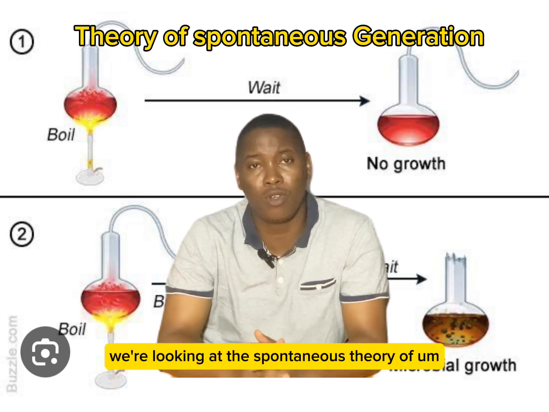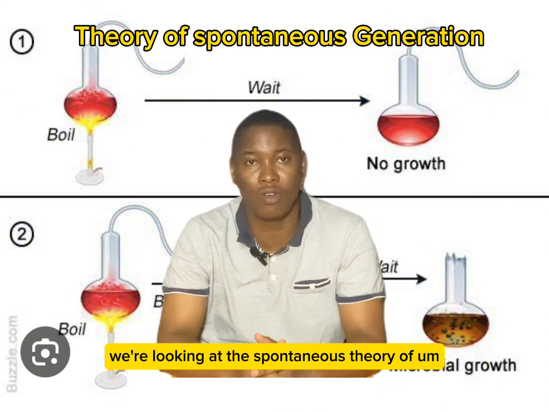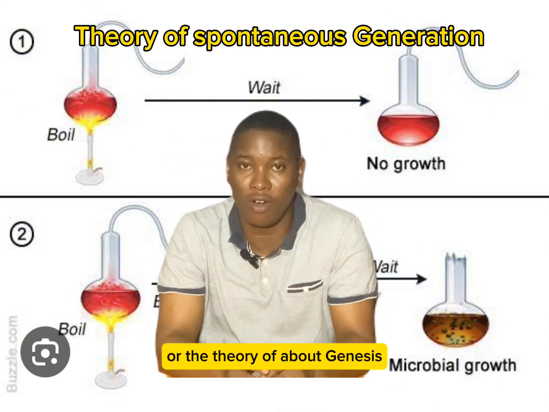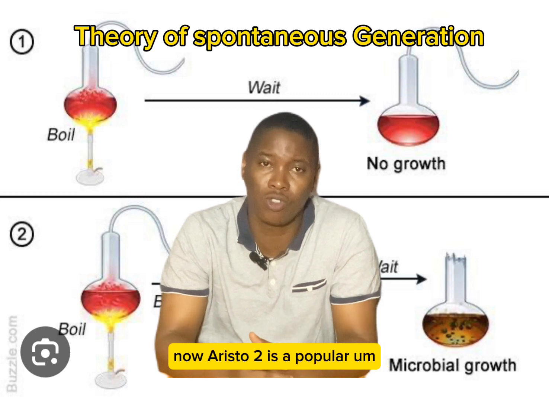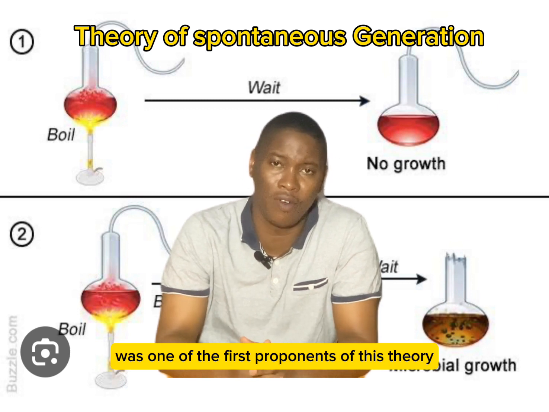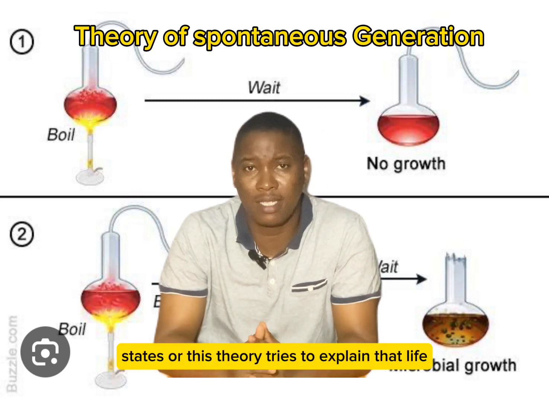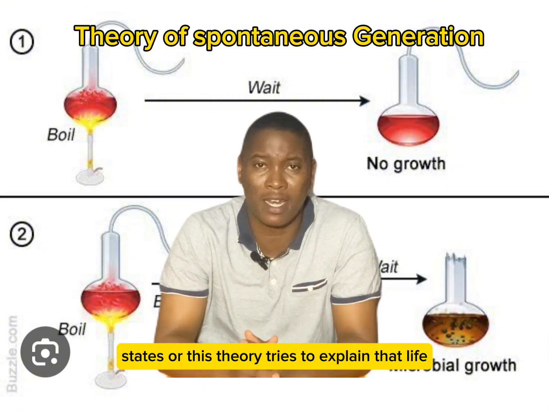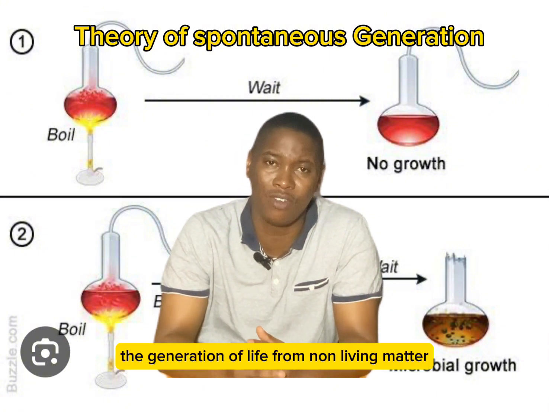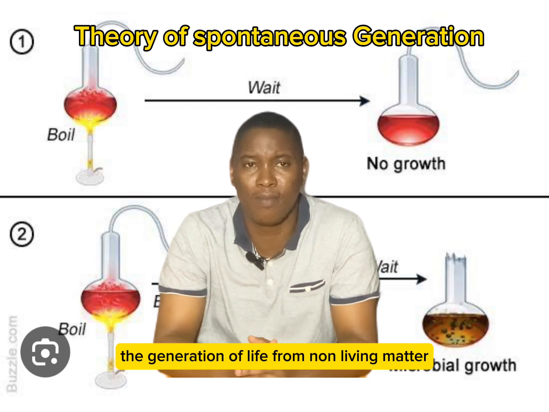But for this video, we'll be looking at the theory of spontaneous generation, or the theory of abiogenesis. Now, Aristotle, who is a popular scientist and philosopher, was one of the first proponents of this theory. And this theory tries to explain that life can come from non-living matter, that there can be the generation of life from non-living matter.